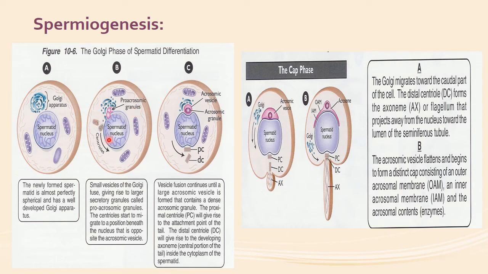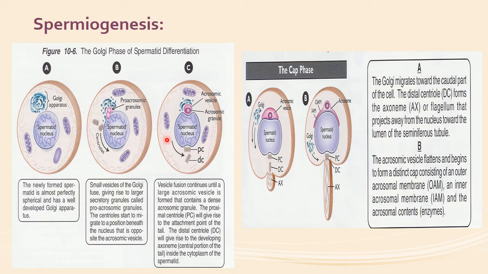Now you can identify these are the centrioles. You already know the mother centriole and the daughter centrioles. These centrioles will start moving towards one side of the spermatid nucleus. So the proacrosomic granules will form a large acrosomic vesicle with a central acrosomic granule, which will have the acrosomic enzymes embedded in it.